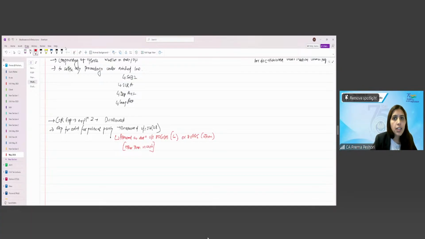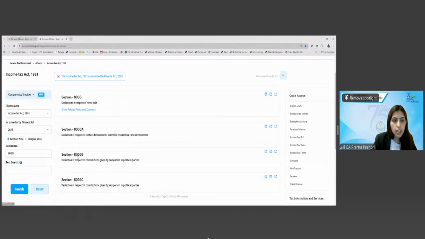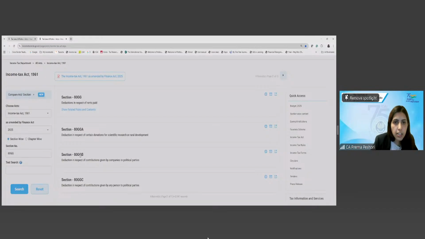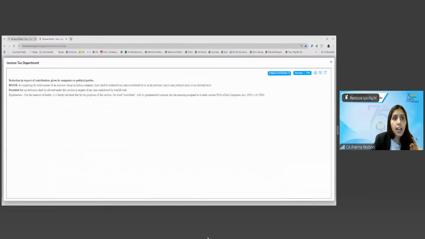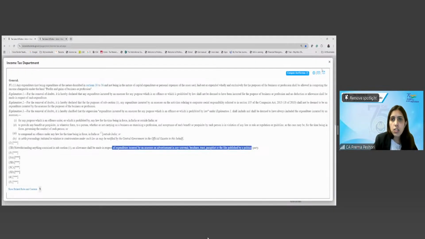Both 80GGB and 80GGC say that it has to be other than in cash. Are we clear? Any questions, any doubts so far?